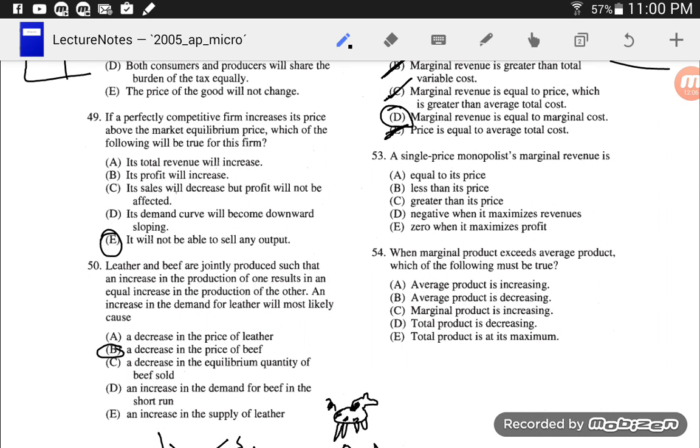Number 53, a single price monopolist. Marginal revenue is, this is kind of important.